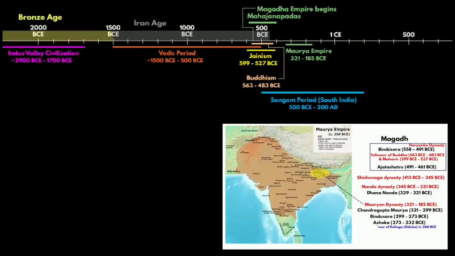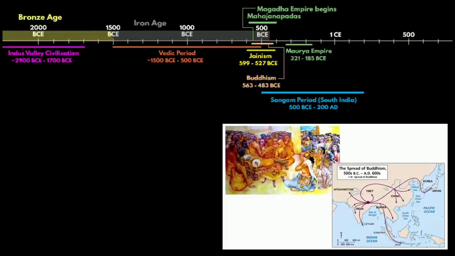He is popularly remembered for his destructive war against the state of Kalinga, which is in modern-day Odisha. This war is known for its massive bloodshed, and he conquered it in 260 BCE. After the war, he converted to Buddhism.